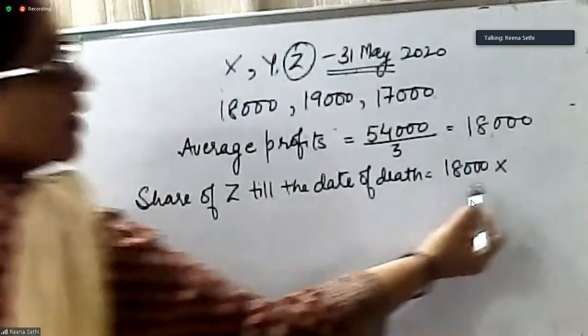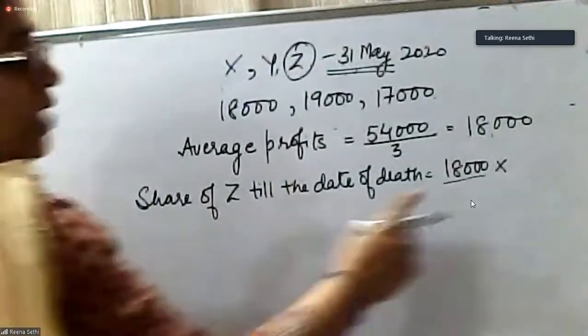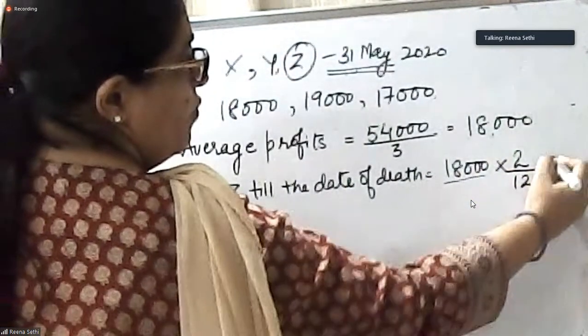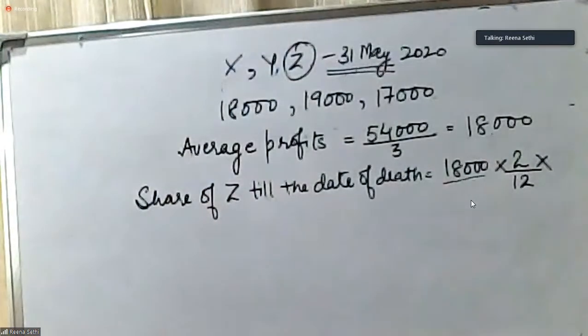This is complete 1 year's profit. So I have to convert this into 2 months profit. So how much will be the profit for 2 months? 2 by 12 into his share. Profit sharing ratio is not given, so it will be assumed to be equal.